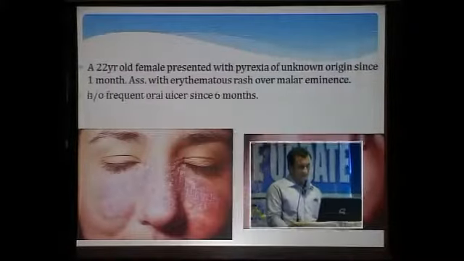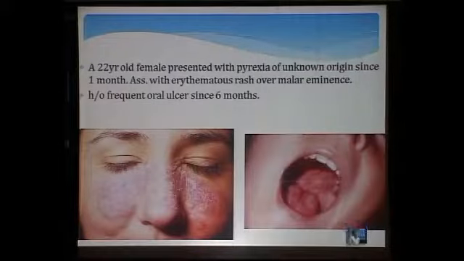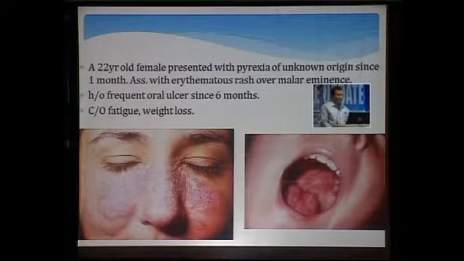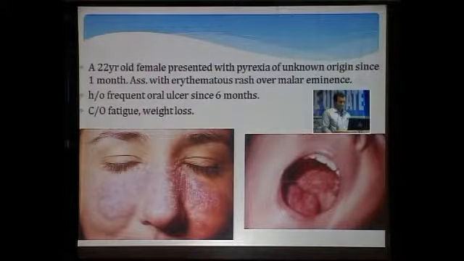So the first case is of a 22-year-old female who presented with pyrexia of unknown origin since 1 month, associated with erythematous rash over the malar eminence. She also had a history of frequent oral ulcers since 6 months. She also complained of fatigue and weight loss. And I think the diagnosis is obvious with this, because in the photo we show that the nasolabial fold is spared.